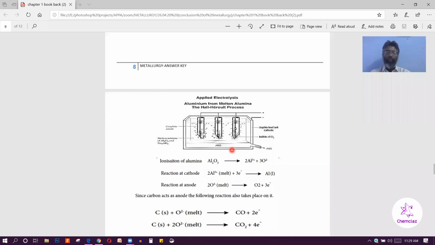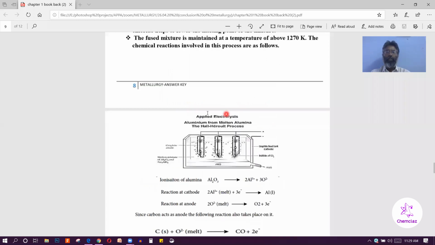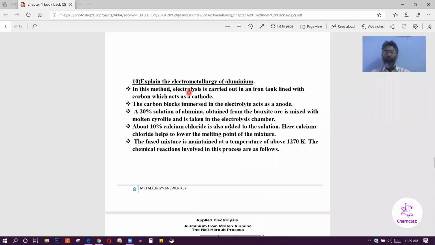And at the anode, that means the graphite rod, oxide ion is converted into oxygen, or the oxide ion combines with the carbon to form carbon monoxide and then carbon dioxide. So this bubble shows the liberation of carbon dioxide at the anode, and aluminum deposited at the cathode. This process is called the electrometallurgy of aluminum.